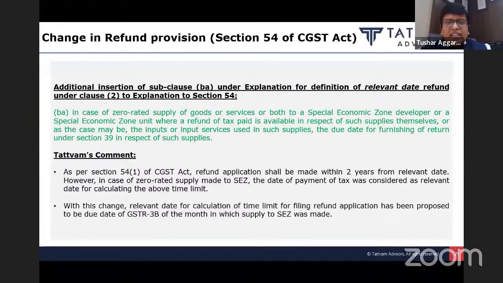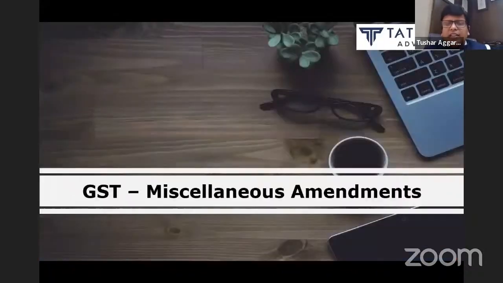Another amendment is in section 54, wherein they have changed the time limit for availing the refund in respect of supplies to SEZ units or SEZ developers. Under section 54, there is a time limit that I have to apply for refund within 2 years from the relevant date. And in case of supply to SEZ developers, they have changed it so that this relevant date will be the due date of GSTR 3B in which the supplies to SEZ were made. From that, you have to calculate this 2 year period.